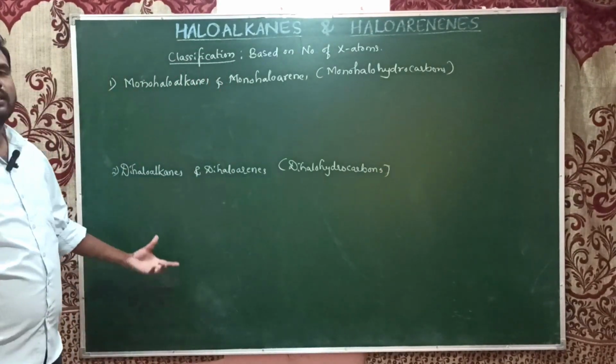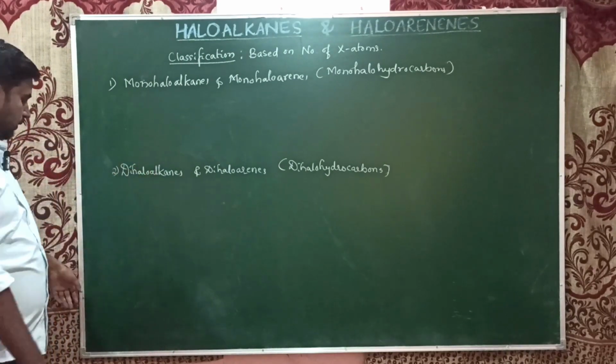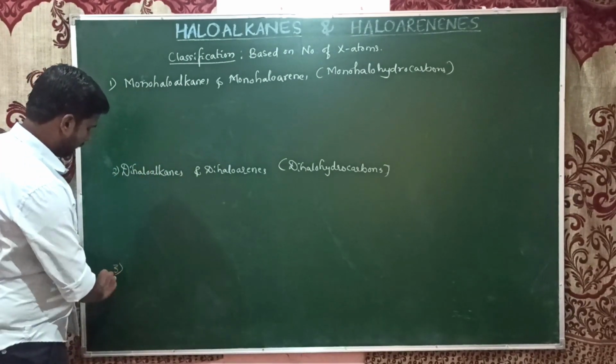Finally, instead of tri, tetra, penta, we'll just write polyhalohydrocarbons.